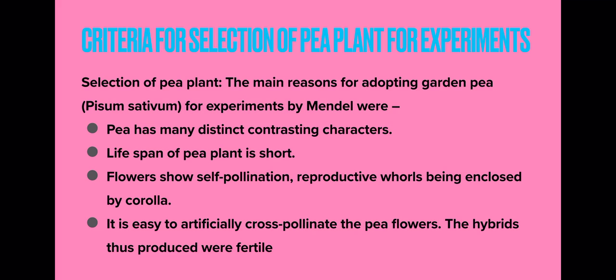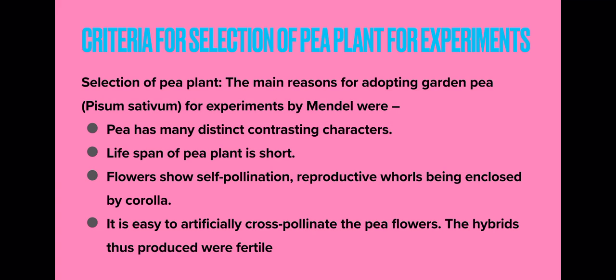Besides this, the lifespan of pea plant is quite short, right? You know children, it is an annual plant and it has a very short life cycle. So several generations can be studied within a short period. That is why he selected pea plant for his experiments.